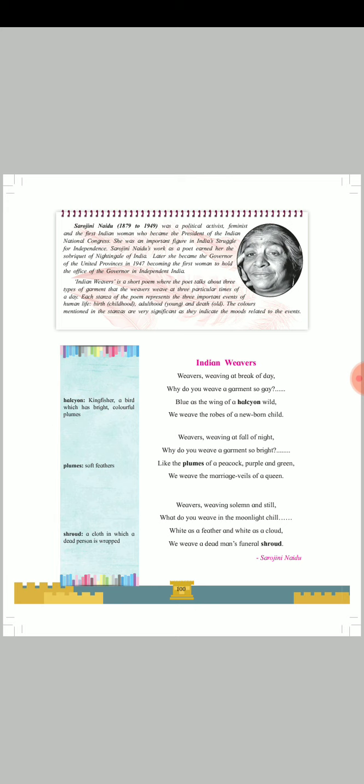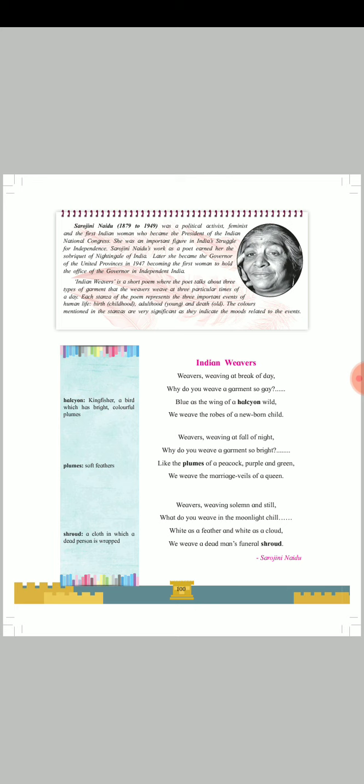In our life also, we live like a morning, that is birth, then evening, adulthood, and last is death, that is night. Events of human life: birth, here childhood, adulthood means young, and death means old age.